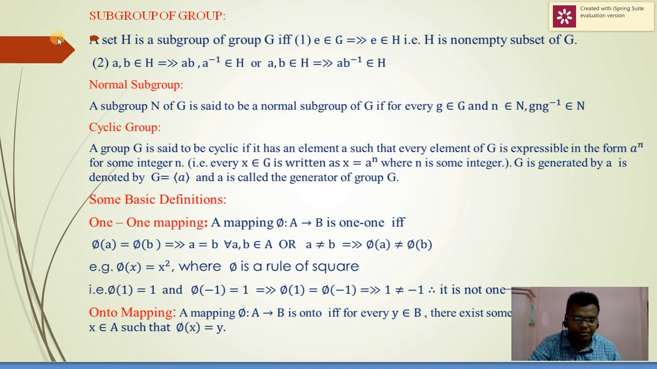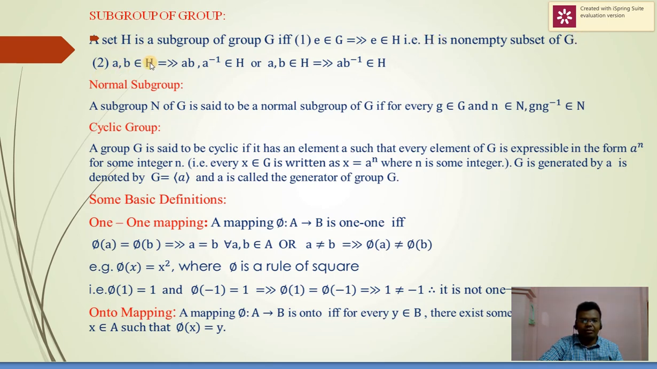Now the next definition, subgroup of a group. A set H is a subgroup of a group G if the identity element e belonging to G implies that e belongs to H. It means that H is a non-empty subset of G. The first condition for a subgroup is that H is a non-empty subset of G.